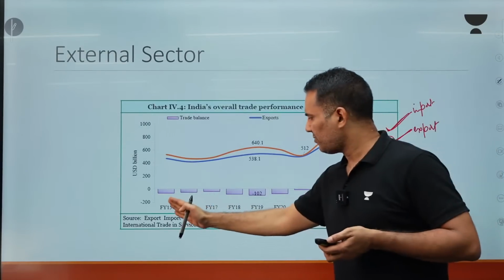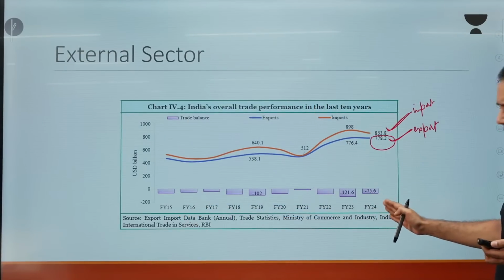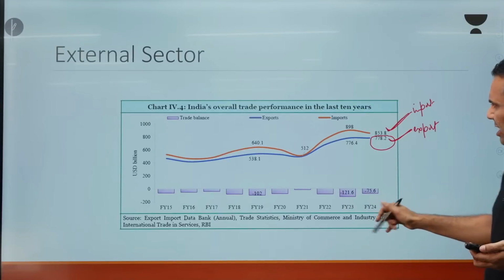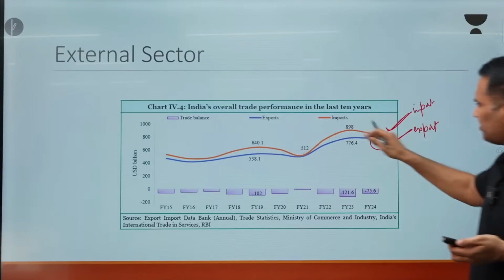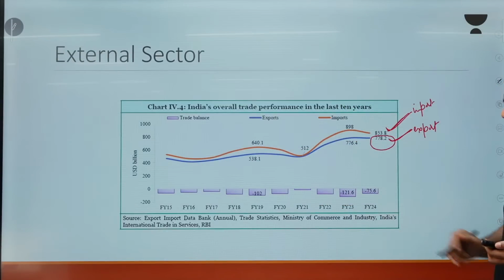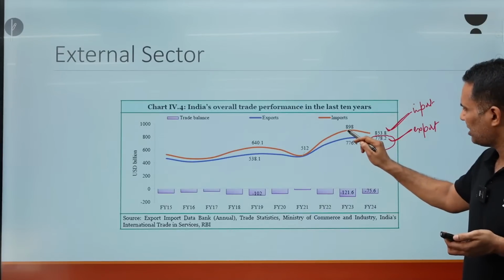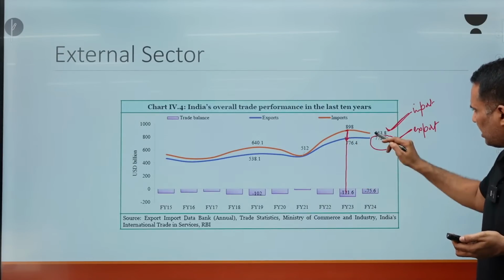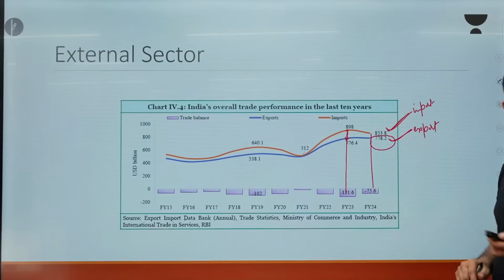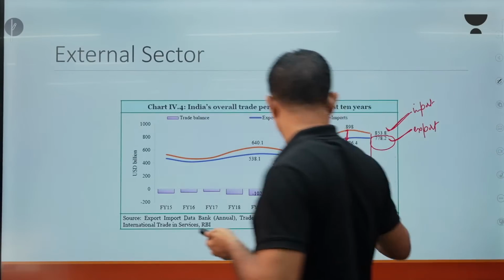So you can see the trend from financial year 15 to financial year 24. It has mostly moved in line. Here, last year, if you will see, the deficit was more in 23. Now it has come down to $75.6 billion.